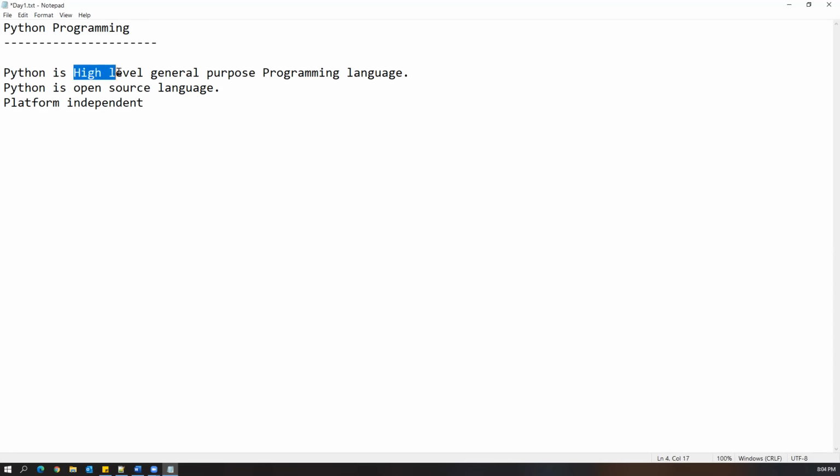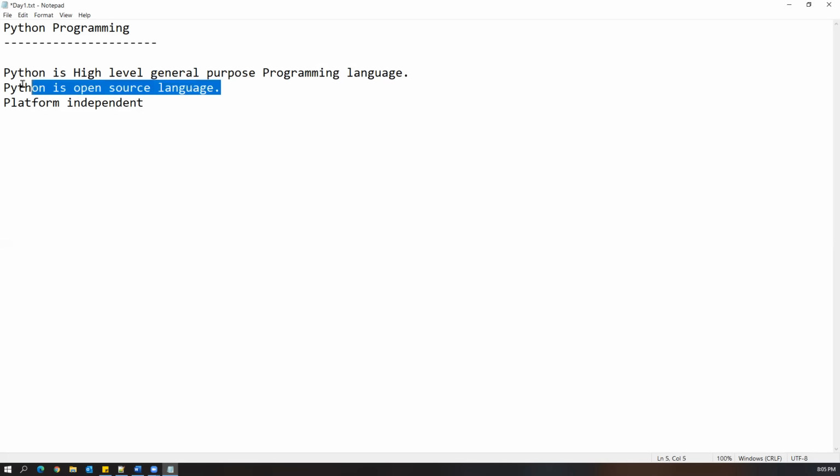So Python is a high level programming language. What does high level mean? It is user friendly, so everyone will be able to understand the language. If I write some code in Python, everyone will easily understand. It is a more user friendly language. And what is general purpose? General purpose means by using Python, we can develop any kind of application. It can be a web application, mobile application, or desktop application. All kinds of applications we can develop by using the Python language. So it's general purpose, a high level general purpose programming language.